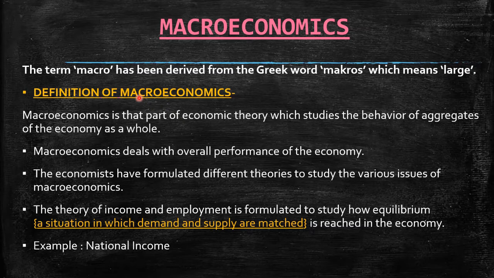For example, it studies aggregate demand for all the goods and services in the economy. Macroeconomics deals with, let's say, national income, total employment, general price level, etc. The theory of income and employment is formulated to study how equilibrium is reached in the economy. Now, what is an equilibrium? It is a situation in which demand and supply are equal. What I mean is a situation in which demand and supply are matched.